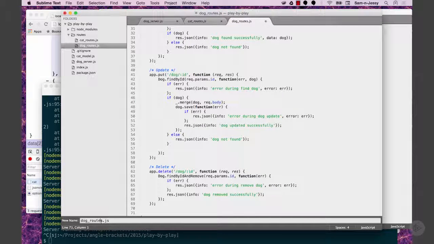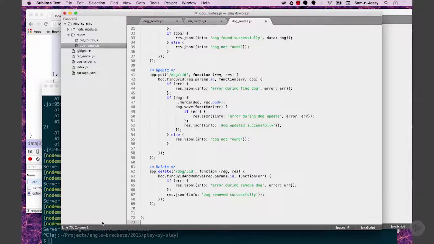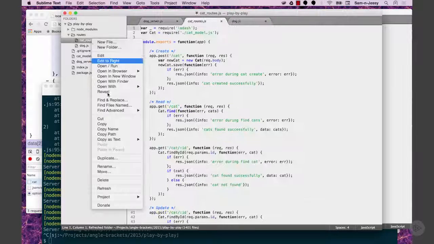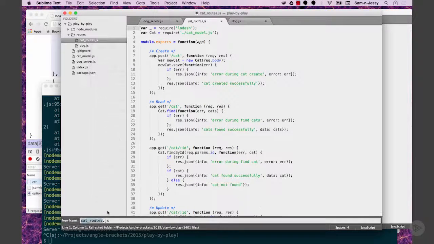Cat. Singular. What's the hardest thing in naming? Pluralization. Yeah. Saying pluralization.